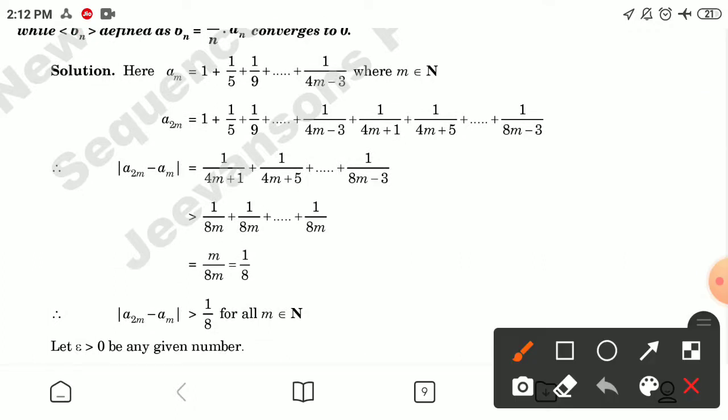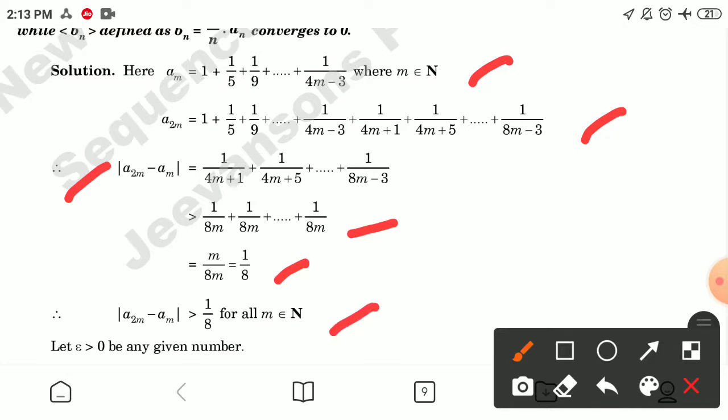Now for the solution, am is given as this term, and writing a2m, a2m minus am is this, and this can be made greater than 1 by 2m plus 1 by 8m plus so on, which is 1 by 8. Therefore |a2m − am| is greater than 1 by 8 for all m belonging to N.